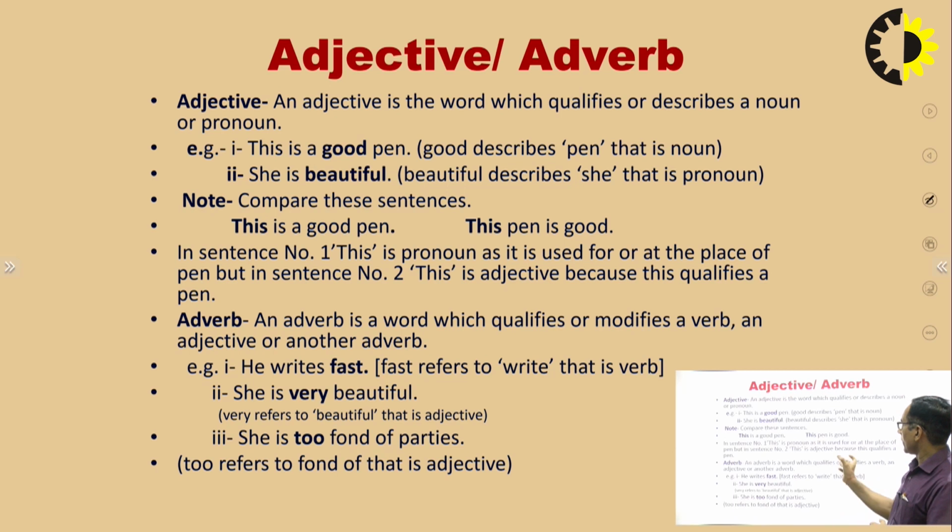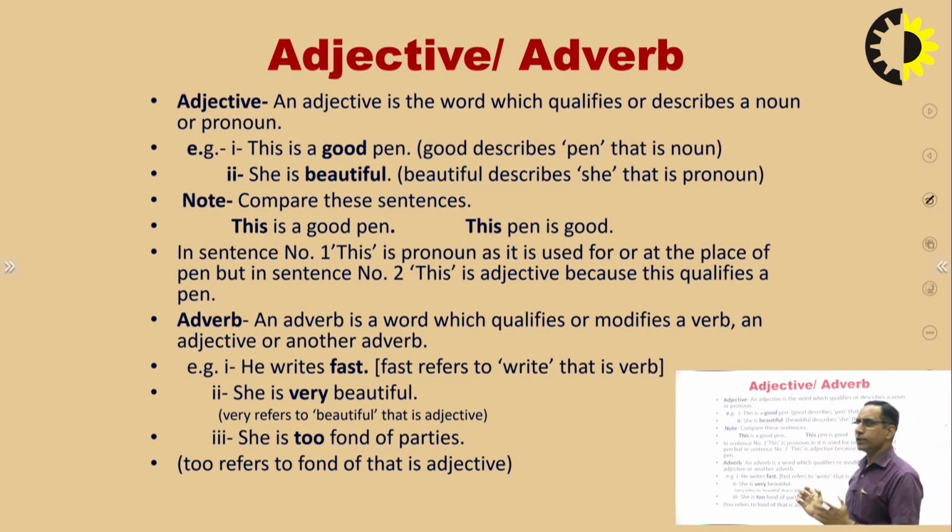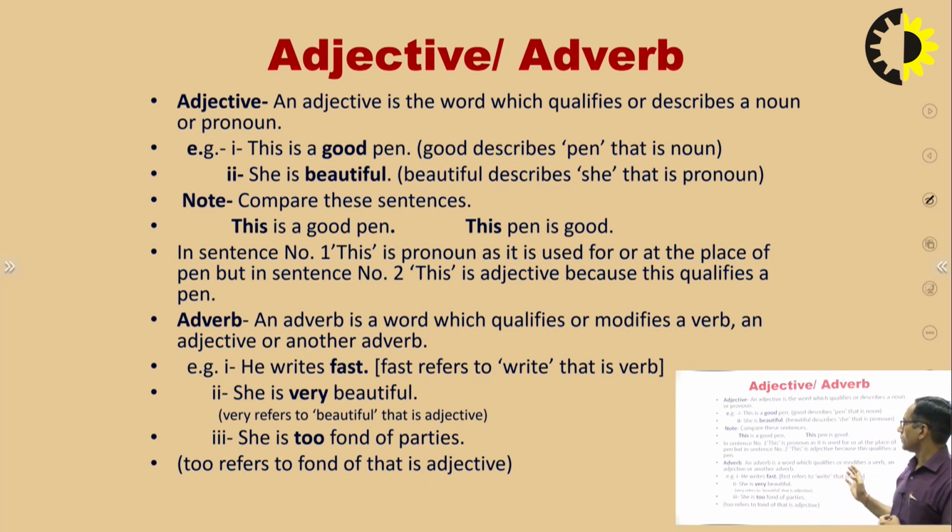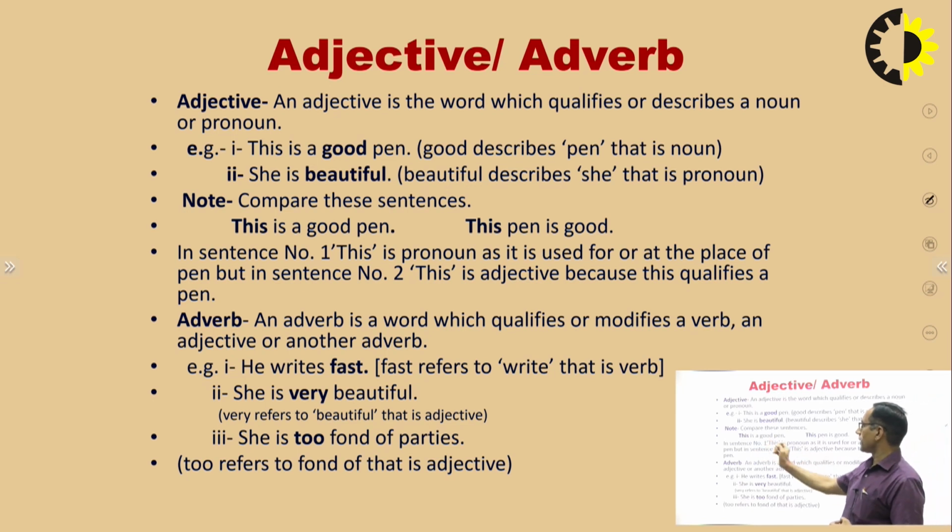The student should compare them very properly, and think and study properly. Like this is a good pen, and this pen is good. Although the meaning is the same, generally there is no difference, but here the position of the word is different. You will have to recognize: in "this is a good pen", we have used "this" in place of pen. So this replaces pen or good pen. So this is the pronoun.